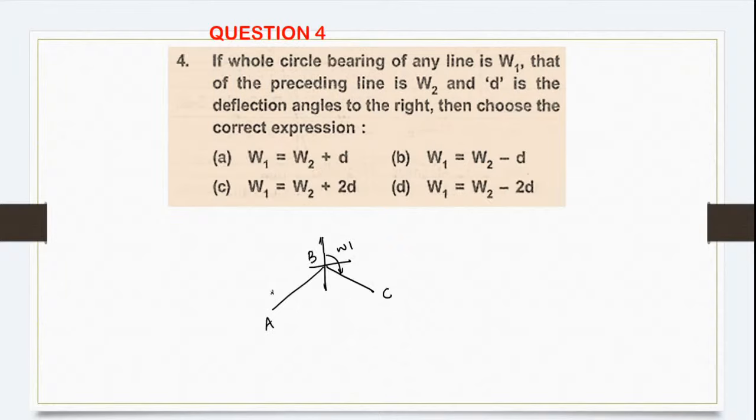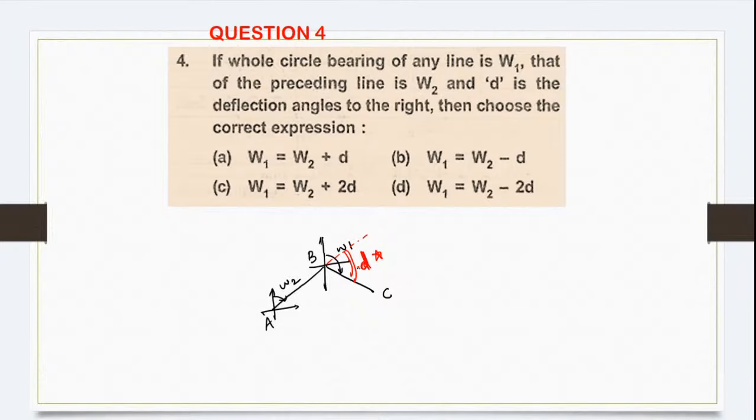And for the previous line, the whole circle bearing is W2. And D is the deflection angle to the right. What is deflection angle? The angle between the line and the preceding line, the upcoming line and the previous line. This is called the deflection angle.